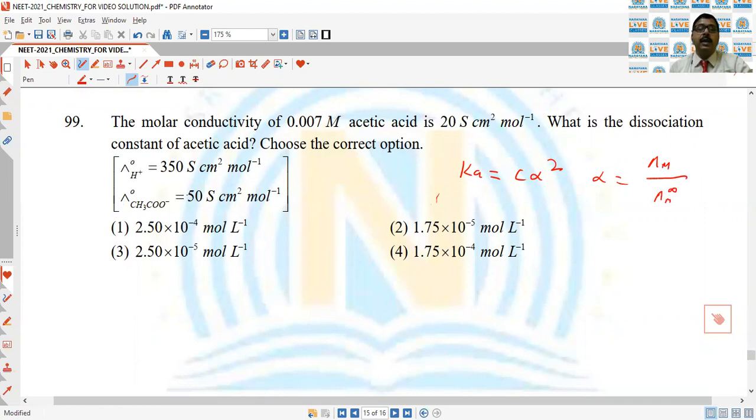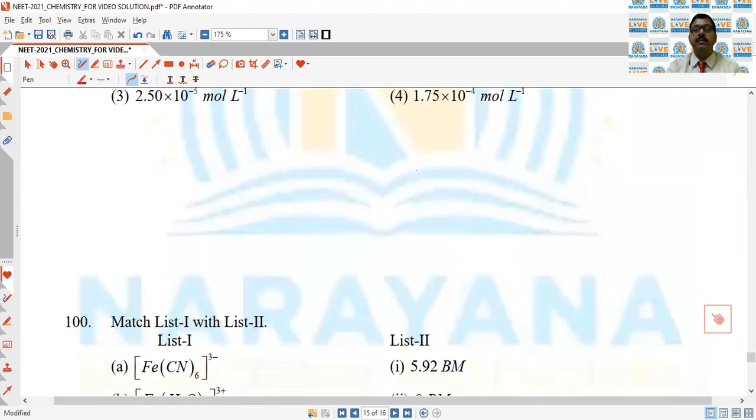And the molar conductance at infinite dilution of acetic acid is this plus this, where this is given. So then you calculate the dissociation constant, and its value will be 1.75 into 10 to the power -5.